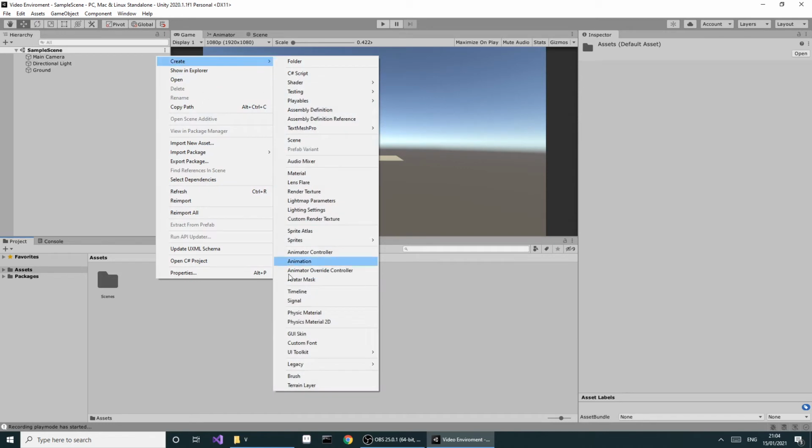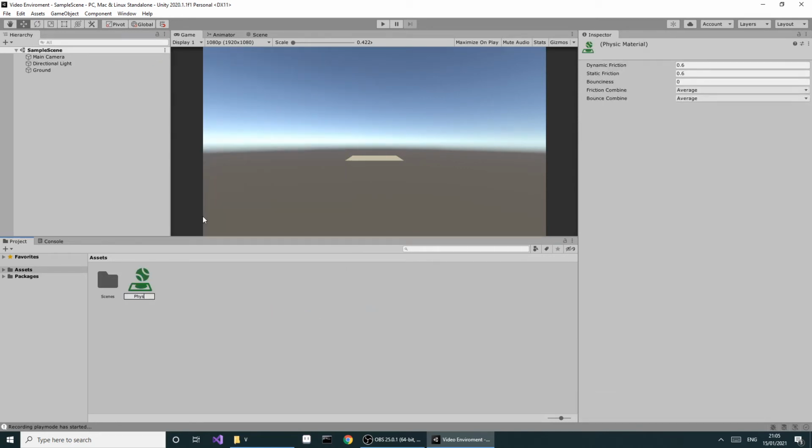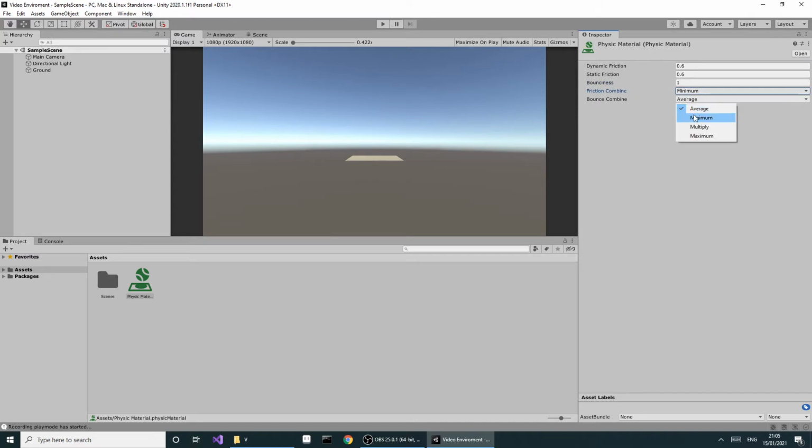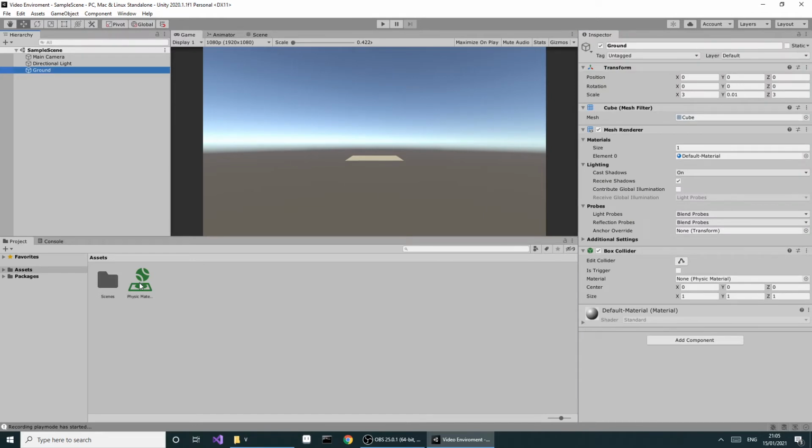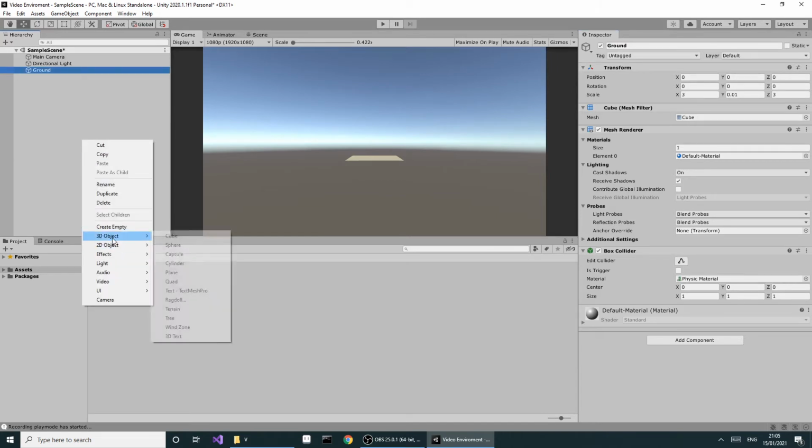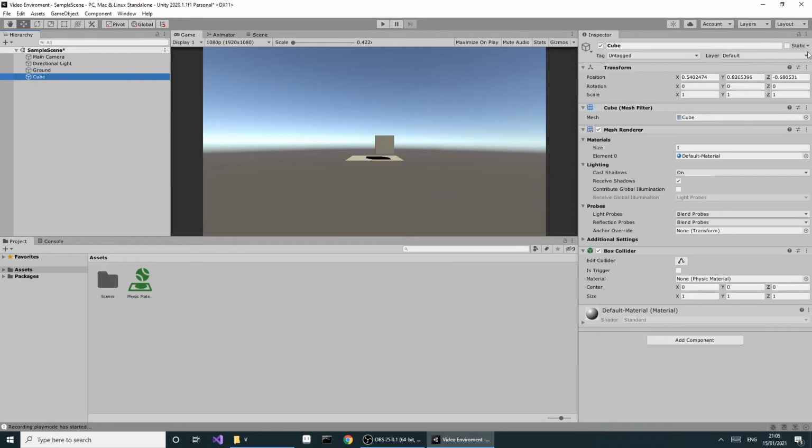Also make a physics material to make it bouncy. We haven't created the cube, which is going to be the bouncing cube, but we'll just create the physics material. Make sure the combinations are minimum, bounciness is 1, and the friction is 0. Then, for the ground, we'll just give that physics material to the box collider, then a 3D cube to 5, 0, 0.